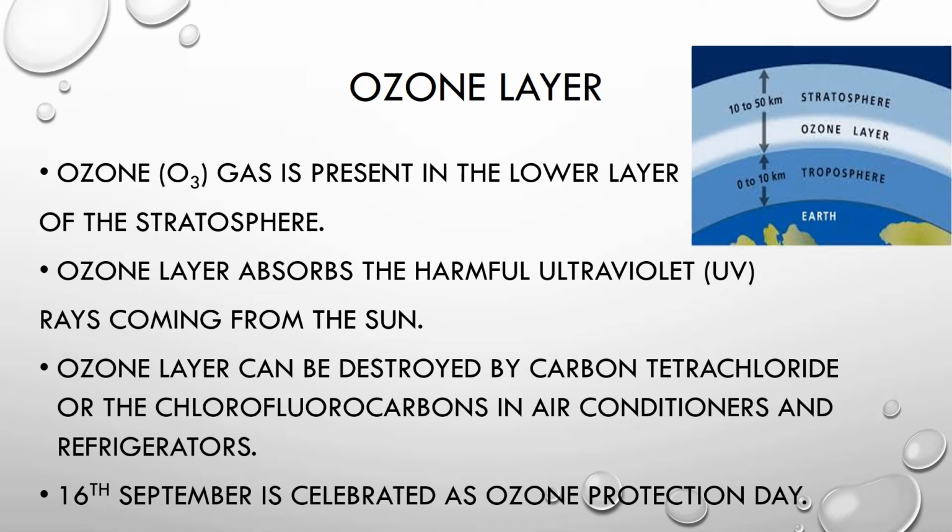Now when can the ozone layer be destroyed? That happens by carbon tetrachloride or chlorofluorocarbons. These are gases that are released by air conditioners and refrigerators. Therefore, there is a lot of modernization. We need air conditioners and refrigerators now, but there are also drawbacks of these equipments. They release carbon tetrachlorides and chlorofluorocarbons into the atmosphere, which rise up and destroy the O3.